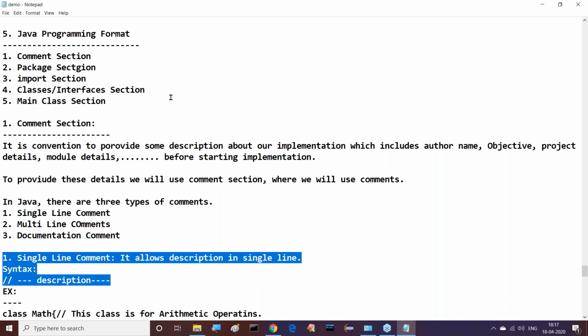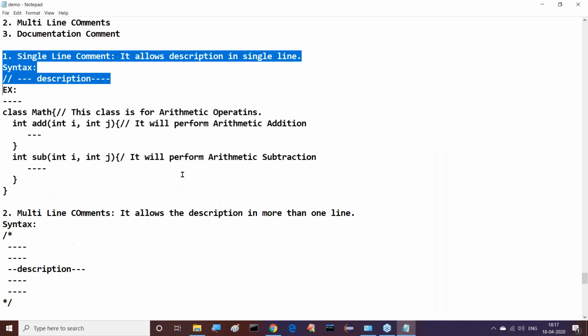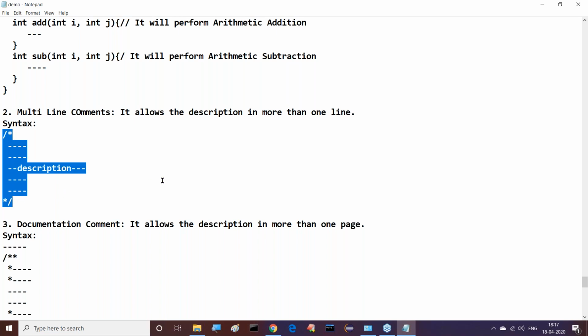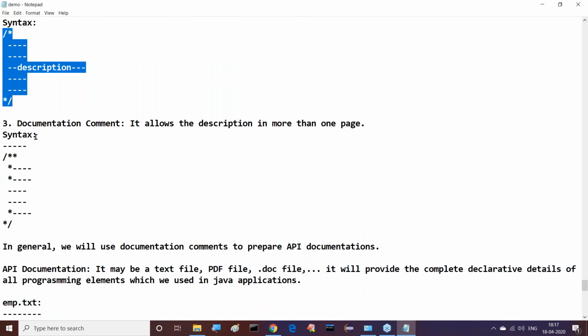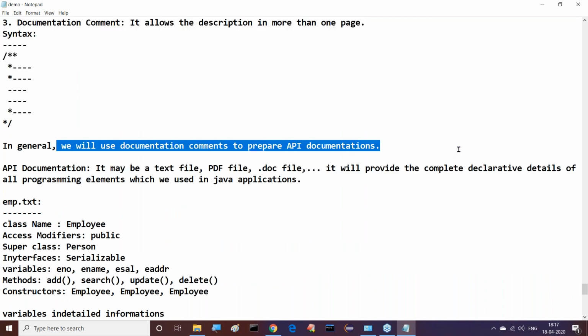Single line comment allows the description in a single line, and multi-line comments allow the description in more than one line, and syntax is available like this. Documentation comment allows the description in more than one page. In general, we will use documentation comments to prepare API documentations.